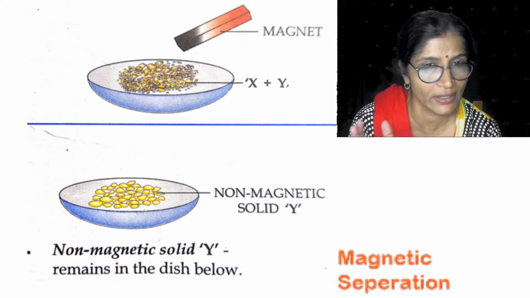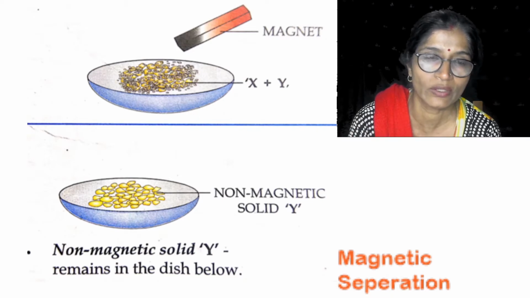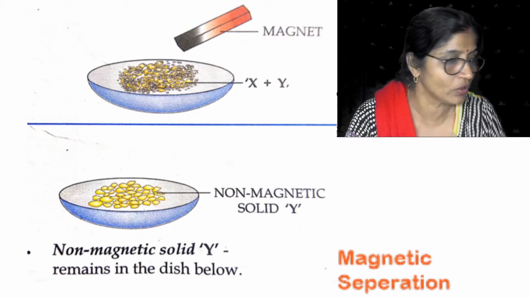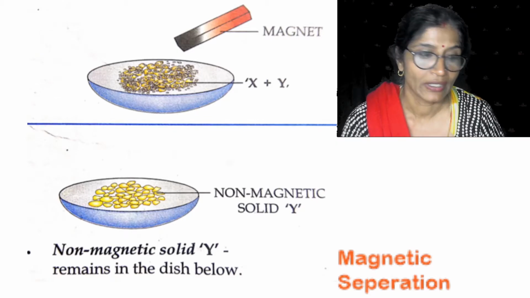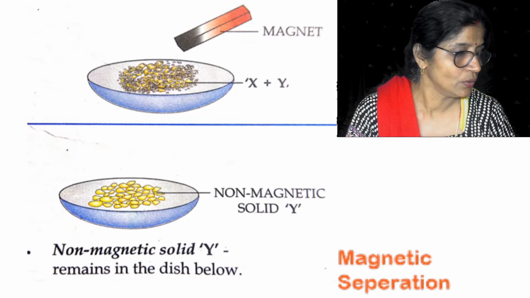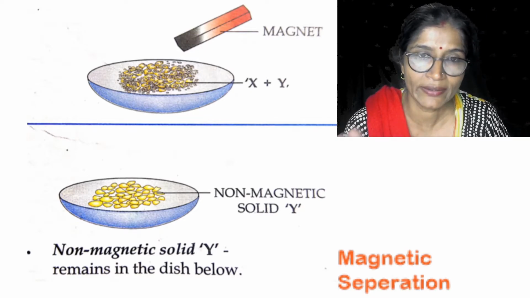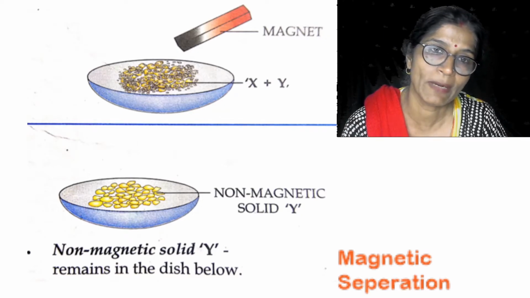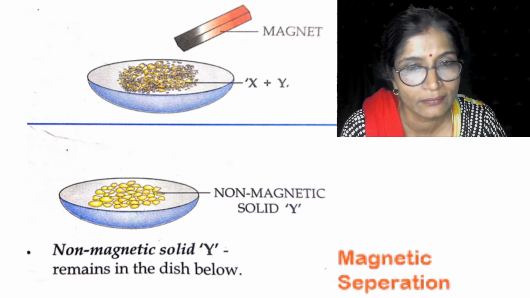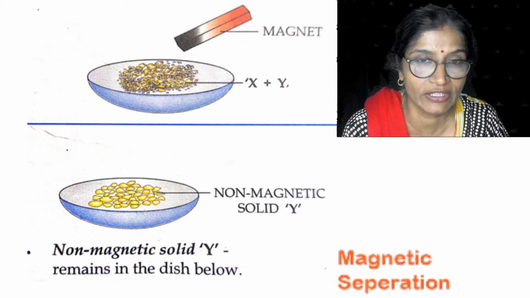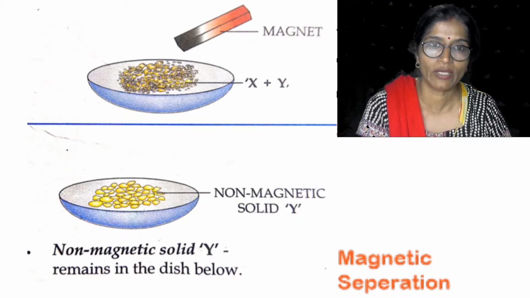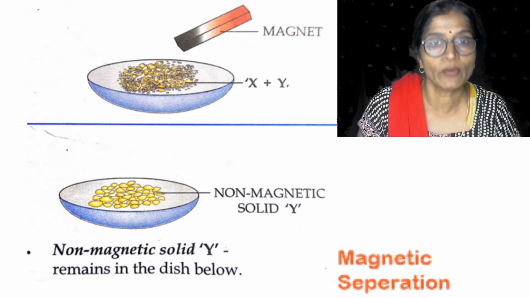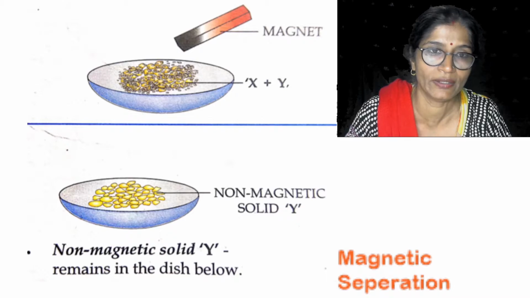So the mixture is taken in the watch glass, and over that I will keep the magnet. When I keep the magnet, the iron particles will be attracted towards the magnet and cling to the magnetic surface, while the copper particles will remain within the watch glass. So in this way, by using the magnetic and non-magnetic nature, the components of the mixture can be separated out.